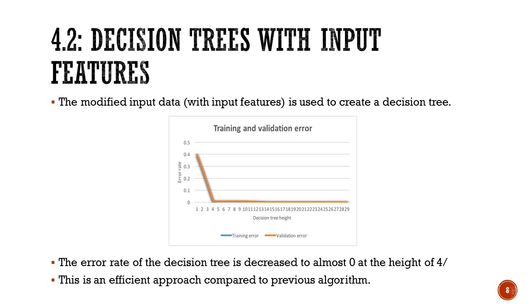The input feature which was extracted is given as the input for the decision tree, and this is what the results look like. We can observe that at a much lesser height of the tree, we got the validation and training errors to almost 0, which is very efficient when compared to the previous algorithm, wherein we got the height to be approximately more than 9 or 10.